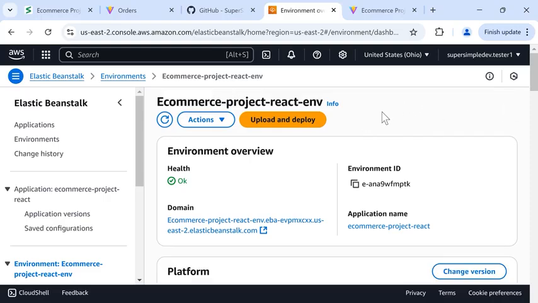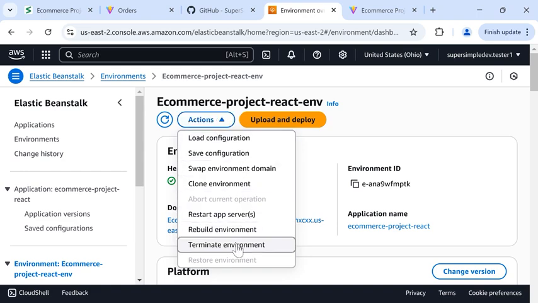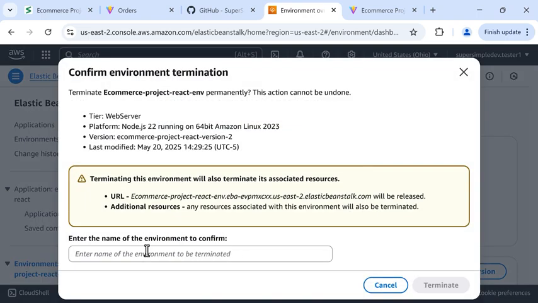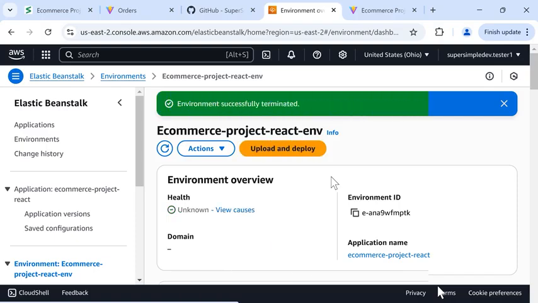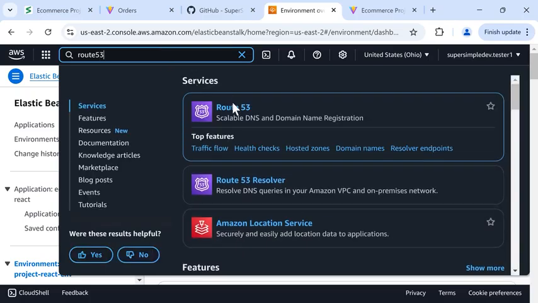So in Elastic Beanstalk, we can click this Actions dropdown and click Terminate Environment. And in here, we need to type the name of the environment, which is here, and click Terminate. Once that's finished, we can go up here and go to Route 53.